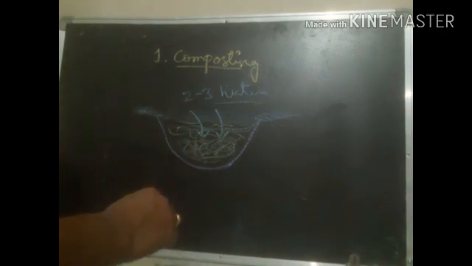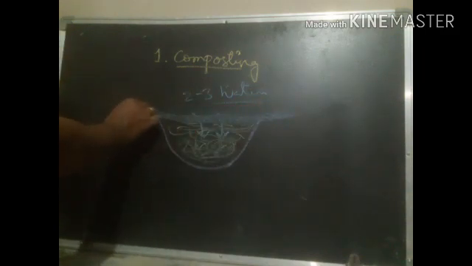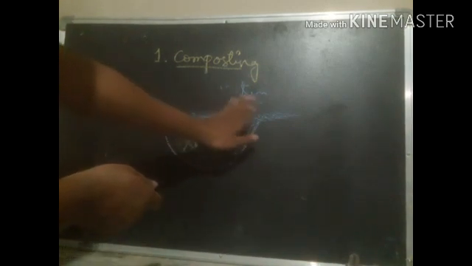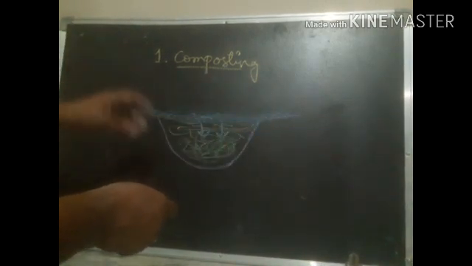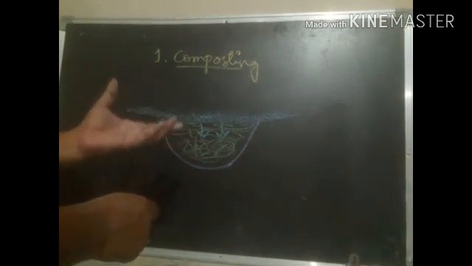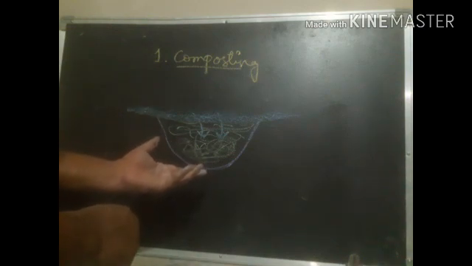After disposing the water, you cover it with the soil layer and leave it for 2 to 3 months without any disturbance, right? After 3 months, if you open this, you are going to get pure natural manure, that is what we call compost, right?